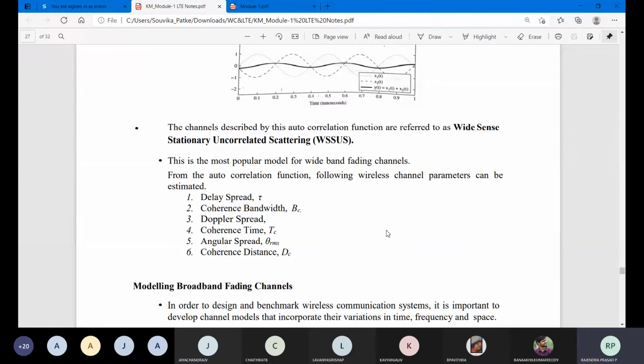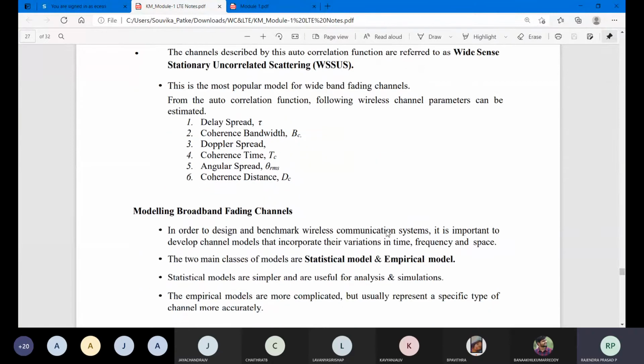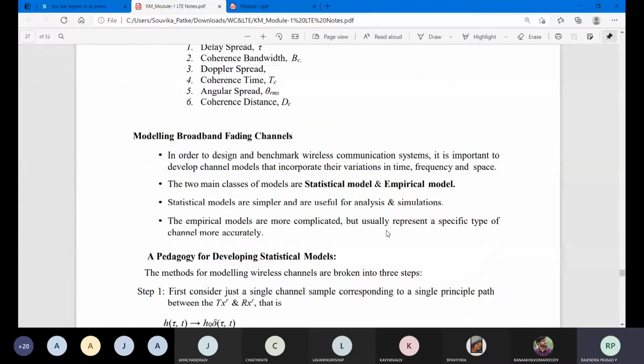So to do this one, he is following a few procedures. What are those procedures we have to learn? In order to design and benchmark a wireless communication system, it is important to develop channel models that incorporate their variations in time, frequency and space. The two main classes of models are the statistical model and the empirical model. The statistical model is simpler, the empirical model is difficult.